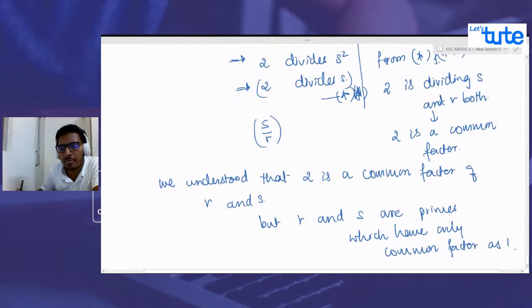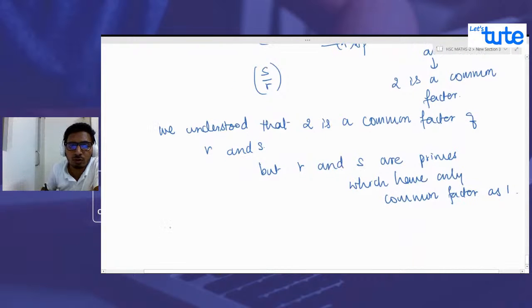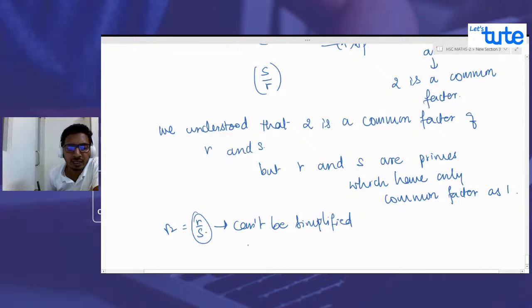We don't have any other common factor than 1, correct? When we assume root 2 to be r by s, what does this mean? It cannot be simplified further. That means r and s are in the most simplified form, so their common factor cannot be more than 1. But what we have got from the proof is that their common factor is 2.